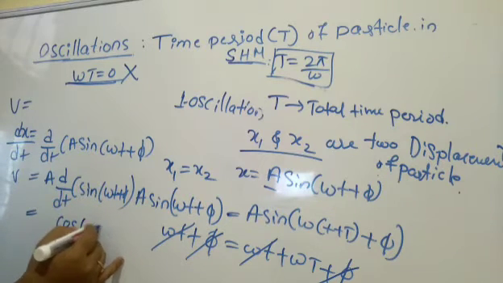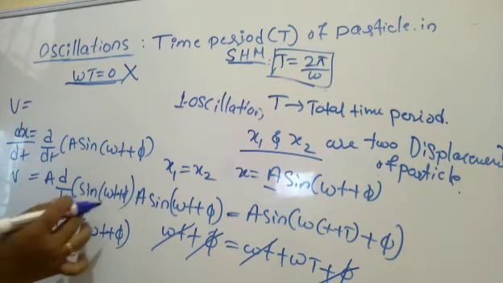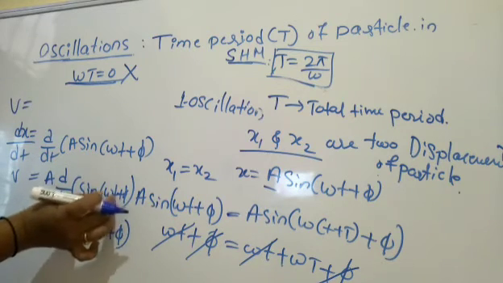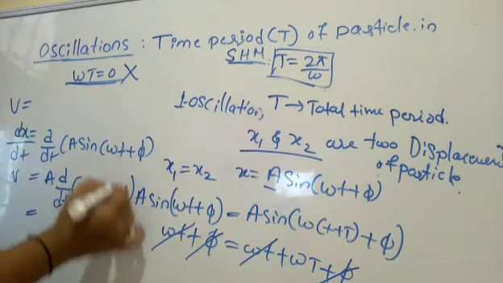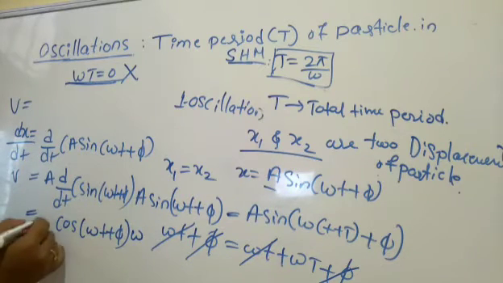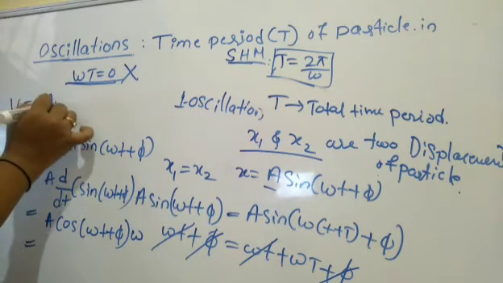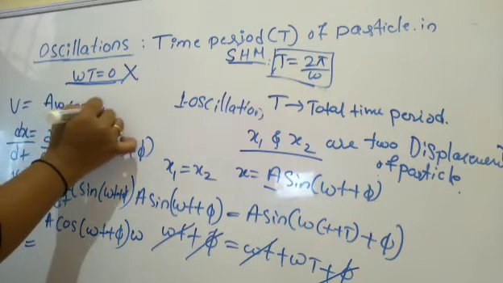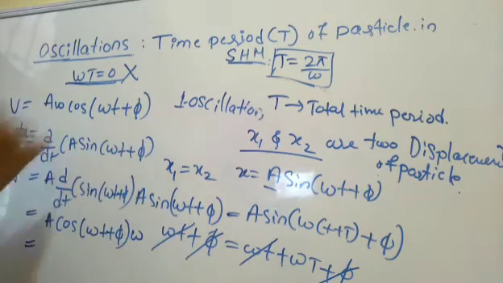So cos omega t plus phi it is. Differentiation of this again, because this is variable, omega t is there. So d by d theta of omega t, we will get as omega here. So what is that finally? A omega cos omega t plus phi it is. So this is the velocity of the particle.